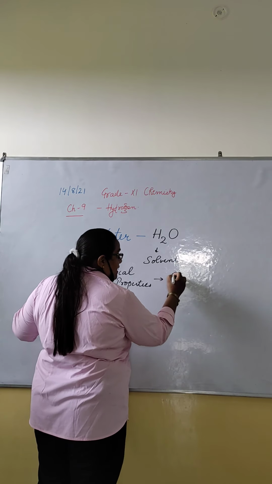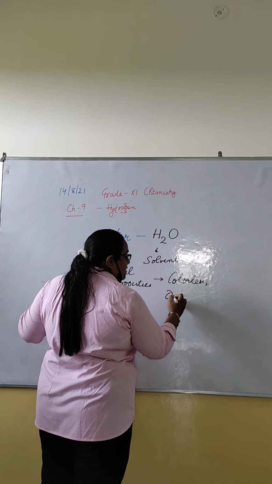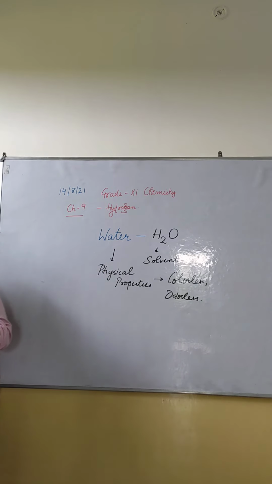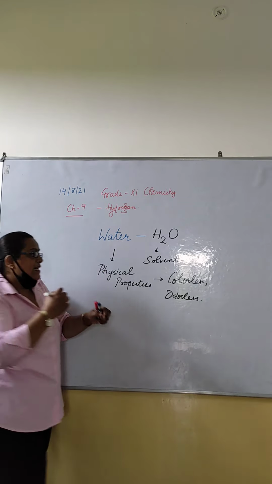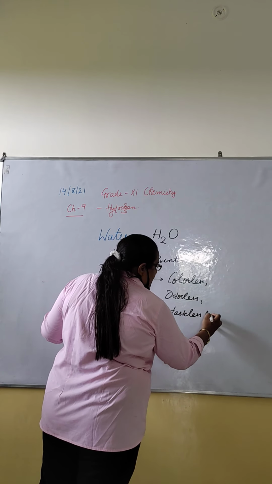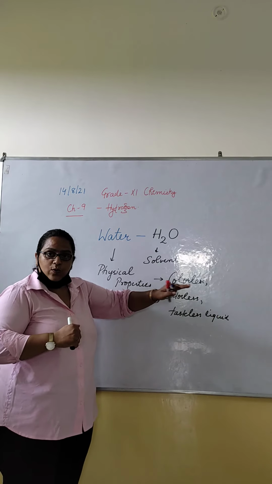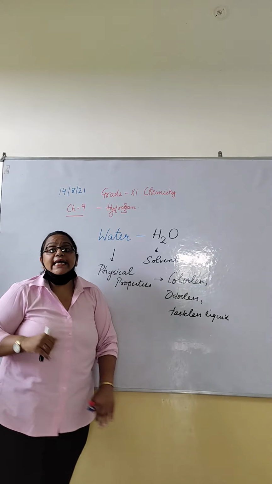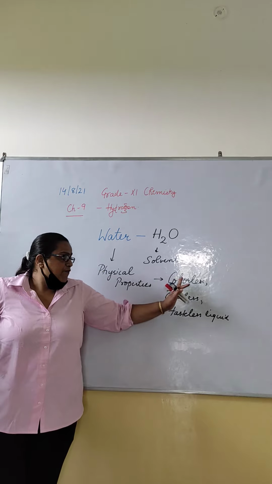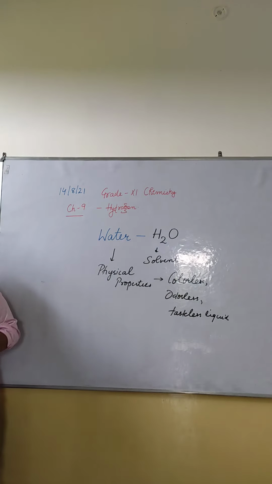Water is a colorless, odorless and tasteless liquid. Colorless, odorless and tasteless means it has no color, no smell, no taste. I am talking about potable, pure water. If any one of these properties is not present, it means the water is not pure.